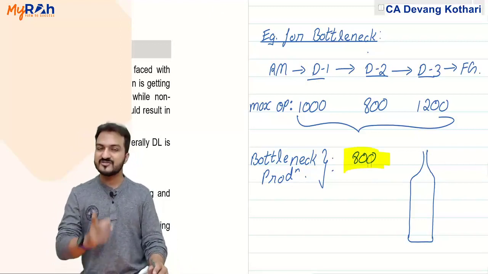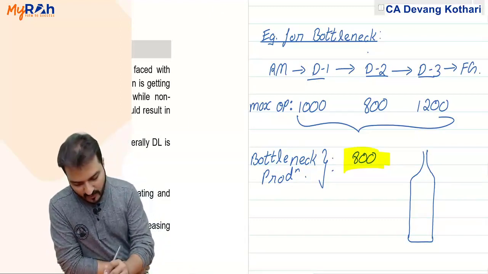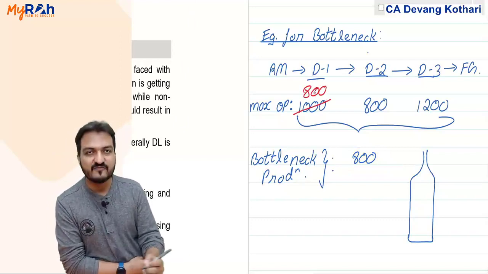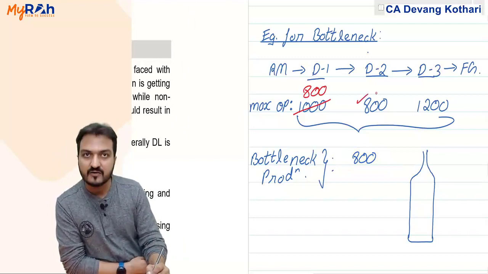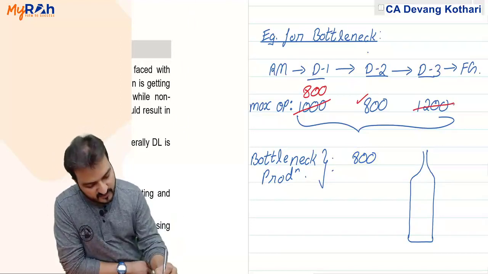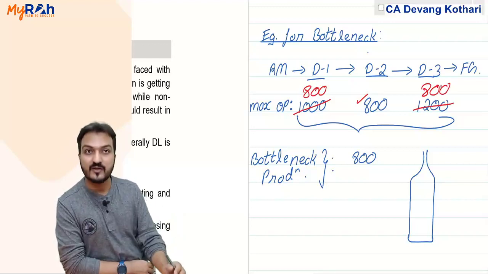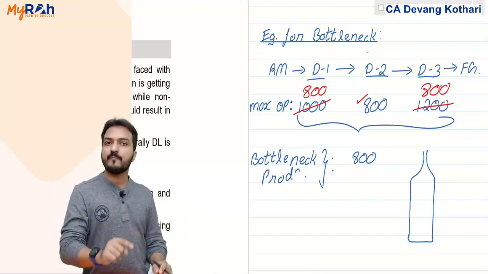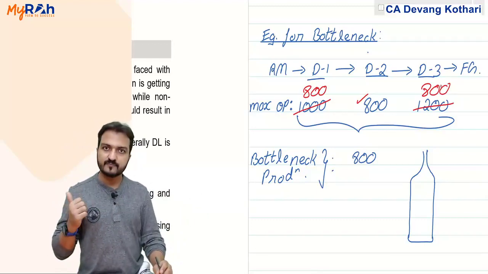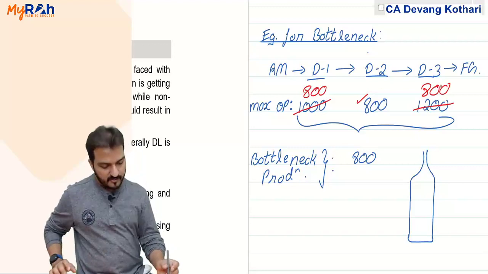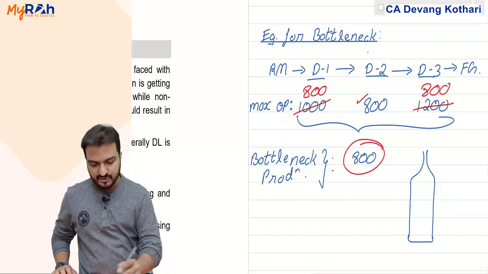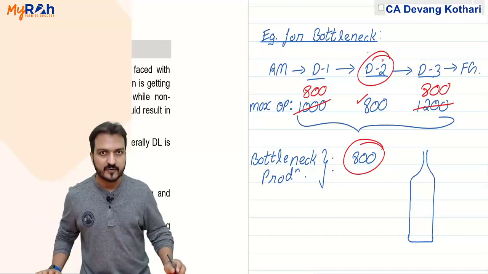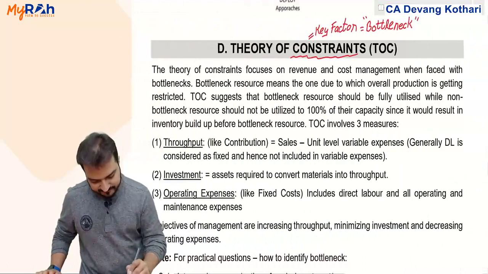If my final production is only 800, department 1 will not produce 1000, it will produce only 800. Give that 800 to D2, D2 will make that 800 further, and that 800 is given to D3. So D3 will also process only 800. D1, D3 will have spare capacity, D2 will be operating at full capacity. That production is called bottleneck production, and that department D2 will be called my bottleneck department.